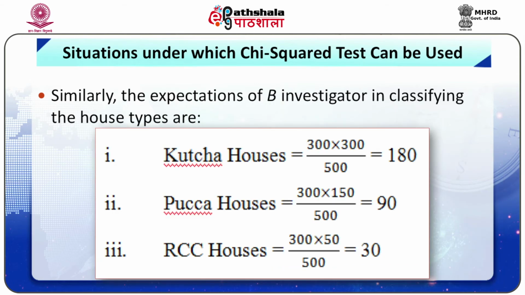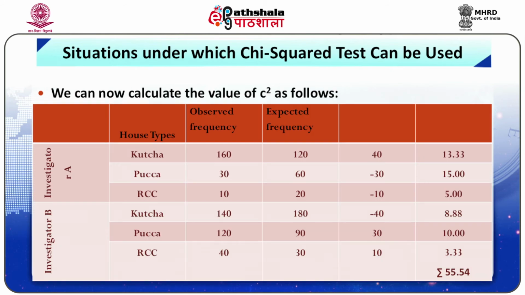Similarly, the expectations of investigator B in classifying the house types are kacha houses, pakka houses, RCC houses, and the numbers of kacha houses, pakka houses, RCC houses are respectively 120, 60, 20 for investigator A, 180, 90 and 30 for investigator B.